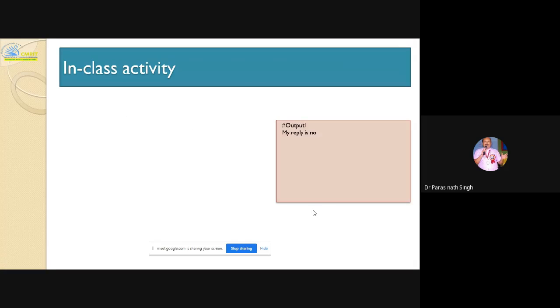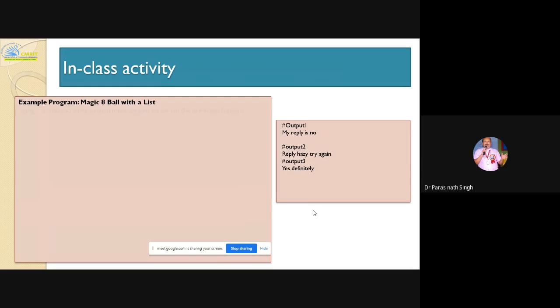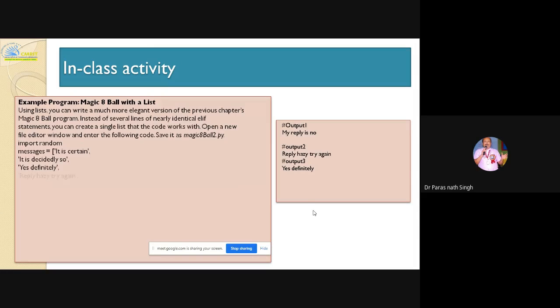And in your textbook, one very easy program is given: take a random value from a list and display that. So the messages are: it is certain, it is decidedly so, yes definitely, reply hazy try again, ask again later, concentrate and ask again, my reply is no, outlook not so good. So you have taken 9 statements.